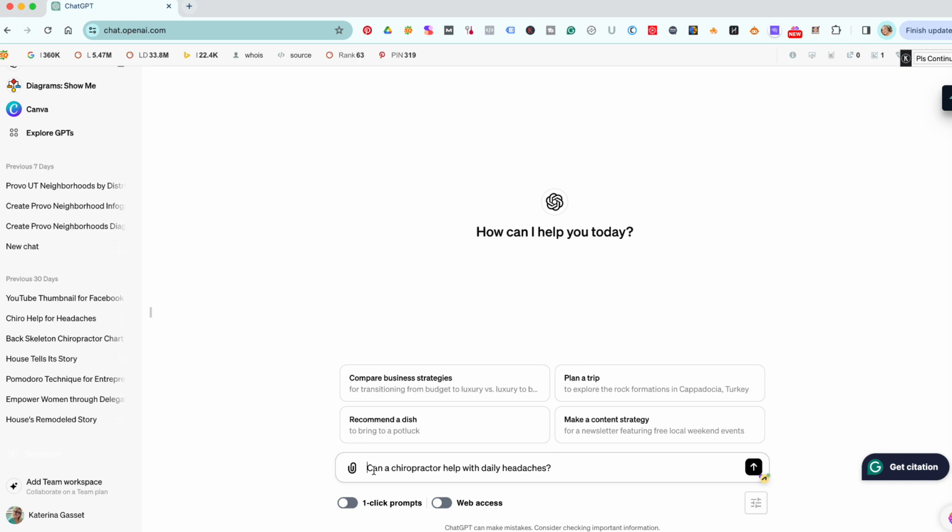So we have to replace some of the old articles or revamp them or add to them. So this is what we're going to be doing. There's already an article about headaches on the site, but it was based on a term that was searched back then that is not being searched now. So I redid the keyword research and I came up with this topic of, can a chiropractor help with daily headaches? So now what I'm going to do is I'm putting my cursor before that because I don't want to